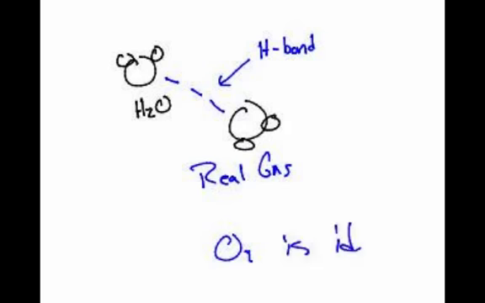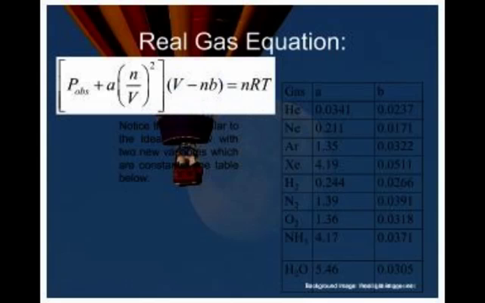Now, when I say that, it's at the conditions that we live at, room temperature and pressures, wherever you happen to live. Okay, one last thing on real gases, and that's hard to see. But there's actually a real gas equation. It's kind of derived from the ideal gas law. If you look at it, you can see some similarities. There's a P term, there's a V term, and then an RT. So it's the same kind of deal.